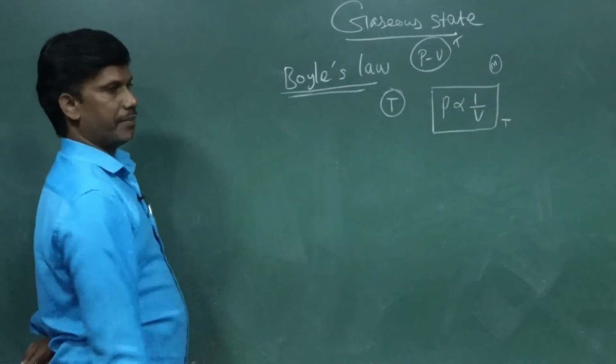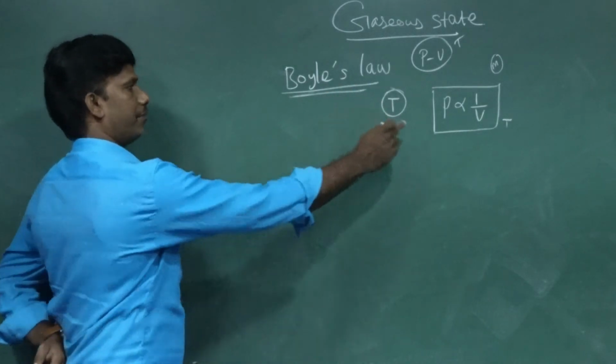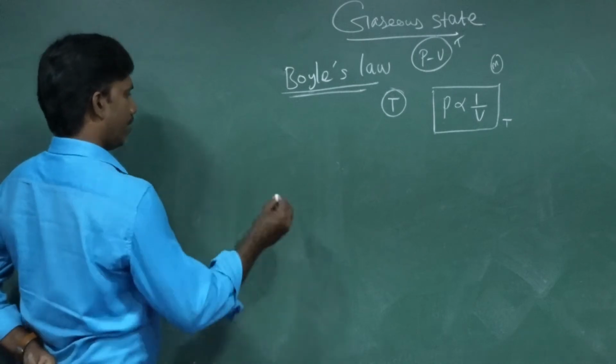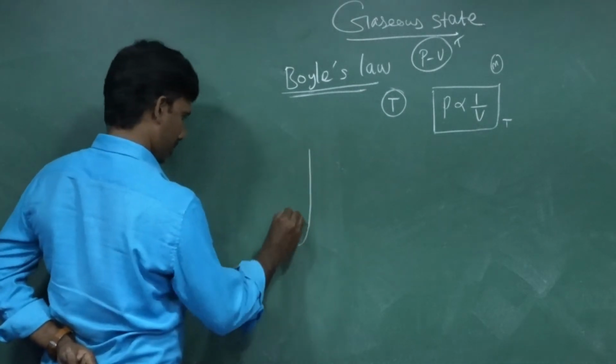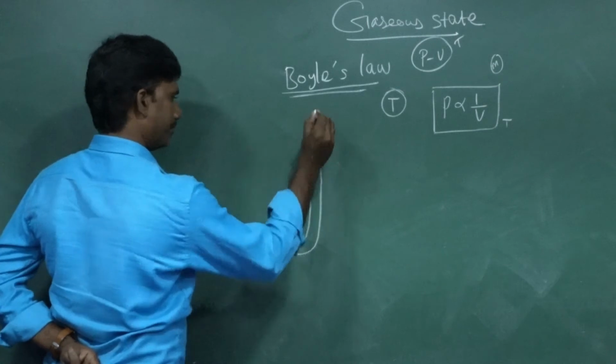He did a lot of experiments, and after that he gave this derivation: pressure is inversely proportional to volume. What is the experiment he did? He took a special apparatus, Boyle's apparatus, which is like a J tube.